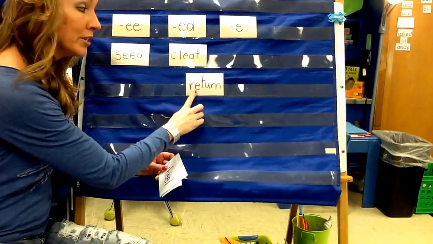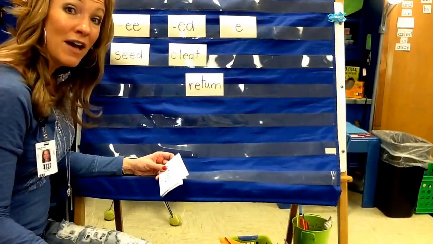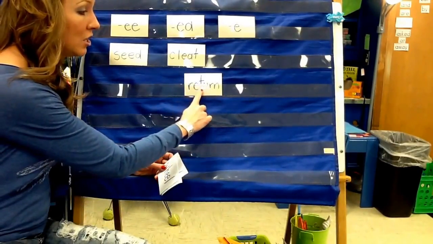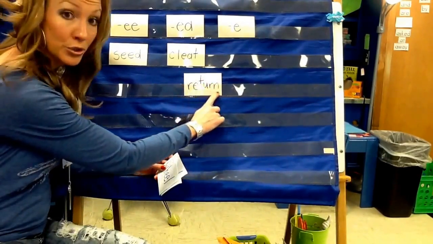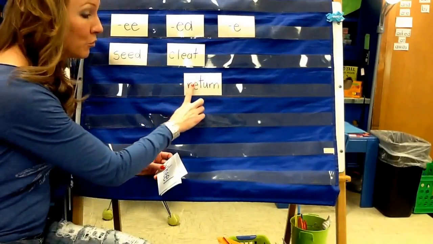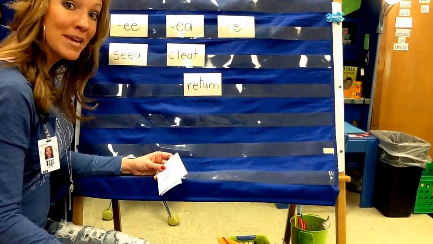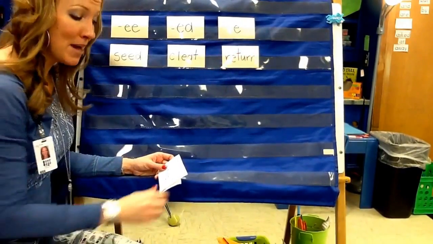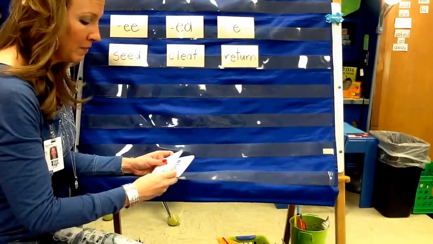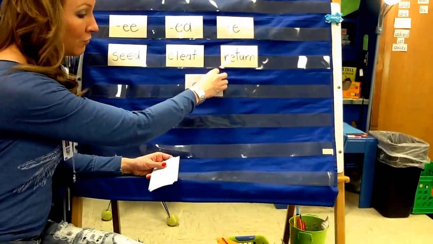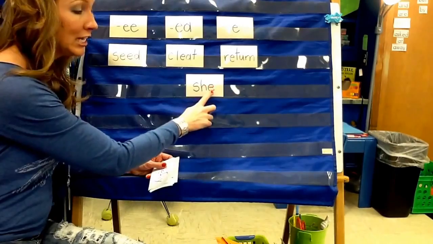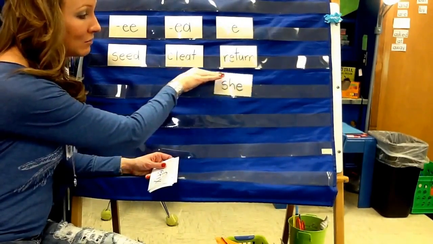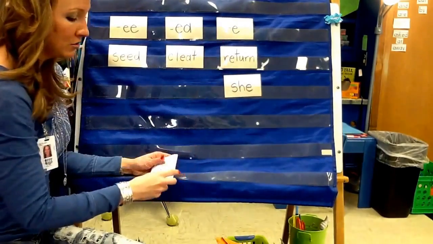Here's another word, and when I come to E by itself, I'm going to try reading it as E. Return. So this is an example of a word where E by itself makes the E sound. So I'm going to sort it under here because it's just E by itself. Here's another word that you may know from our word wall. She. E is by itself making the E sound, so I'm going to sort it over here under E.